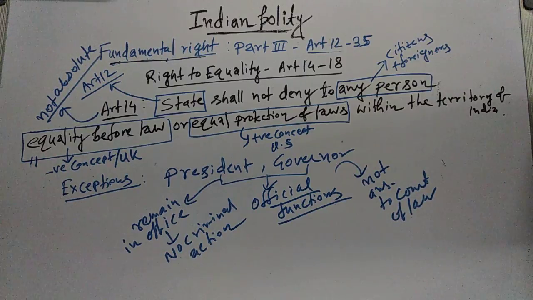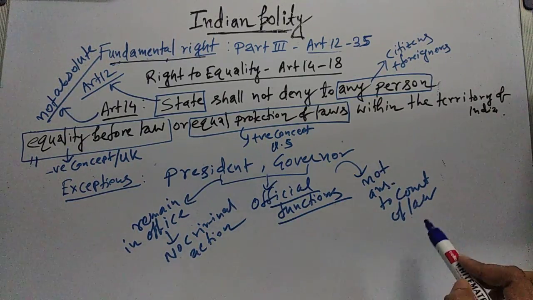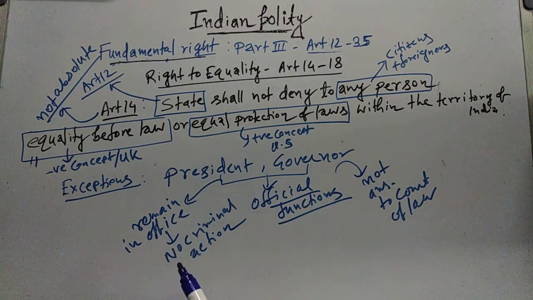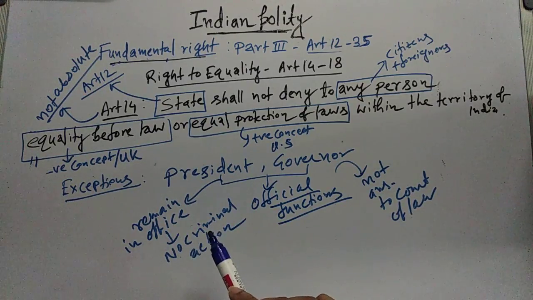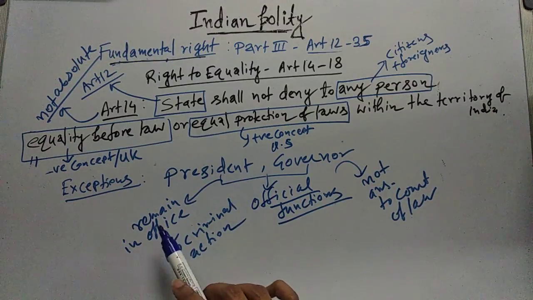So two exceptions here I am talking about. One is that the president and governor are not answerable to the court of law with regard to the discharge of their official function, and another is that no criminal action can be initiated against the president or the governor as long as they remain in office.